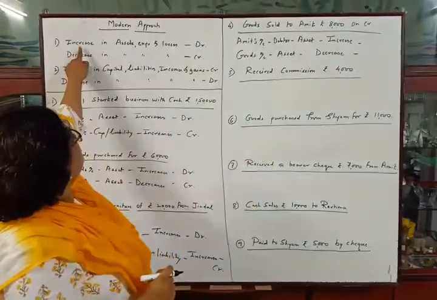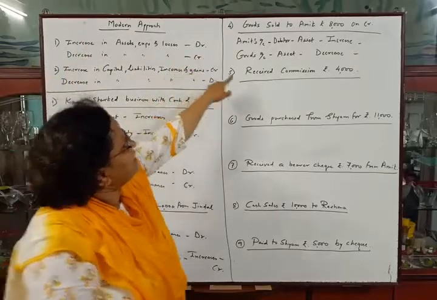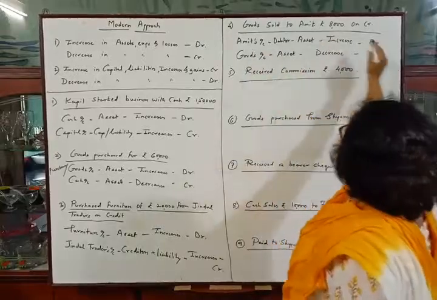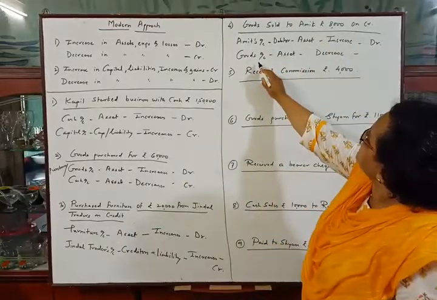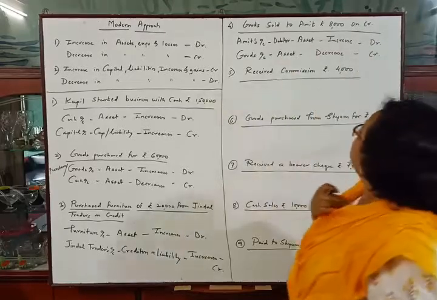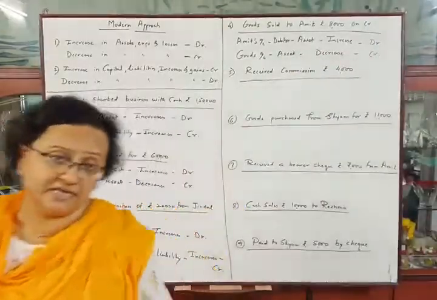So in rule, when there is increase it should be debited, so increase in asset should be debited, so Amit's account should be debited, and decrease in asset goods account should be credited. By using first rule we can decide debit and credit in this transaction.